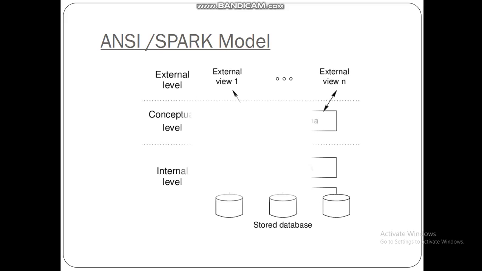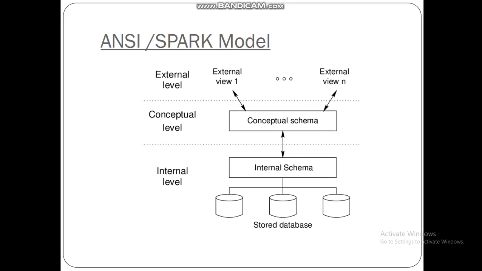Next is the most important topic, the three-level architecture of a DBMS, that is called the ANSI-SPARC model. The ANSI-SPARC model is shown in the figure. The model has three levels: the external level, that is called the view level; the conceptual level or logical level; and the third level is the internal level or physical level.